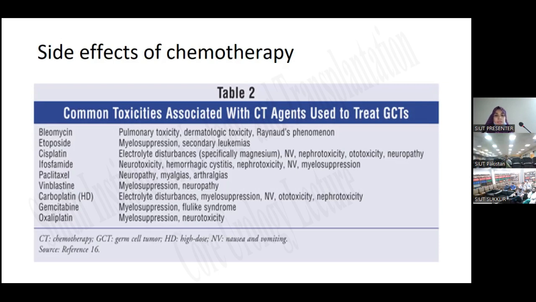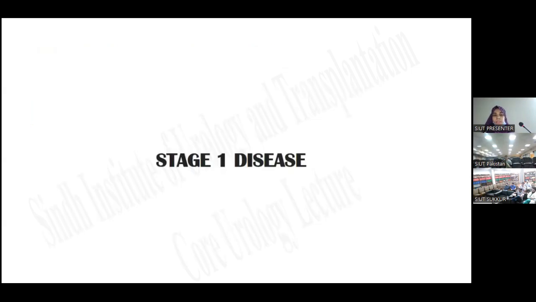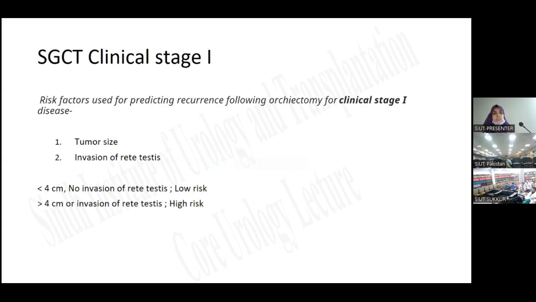If the patient presents pre-therapy with these symptoms, or presents with these symptoms after therapy, then we have to stop these medications and think of something else. For stage 1 seminomatous germ cell tumor, we give treatment based on the risk factors, which predict the recurrence following orchidectomy. It depends on tumor size and invasion of the rete testis.